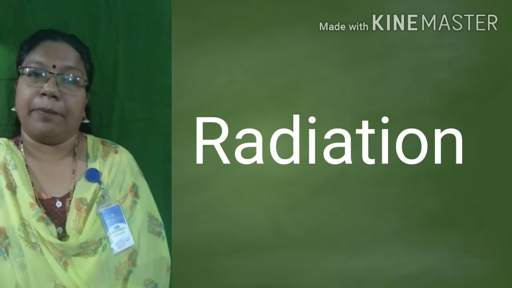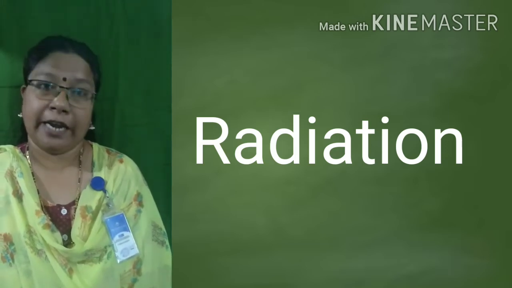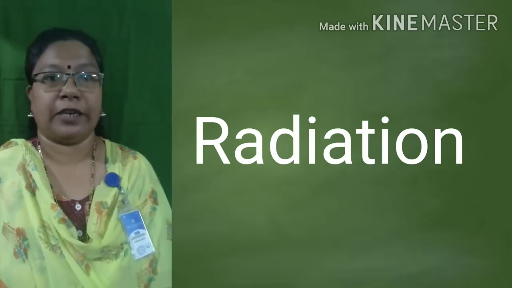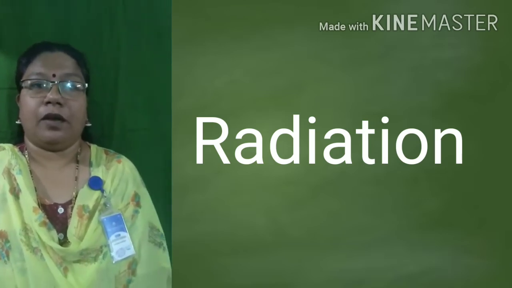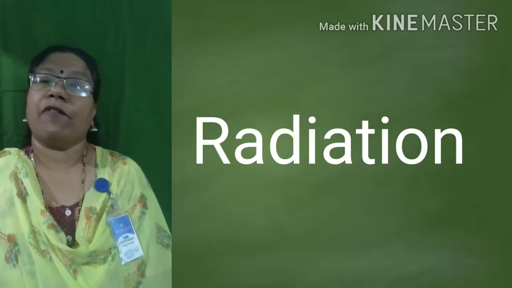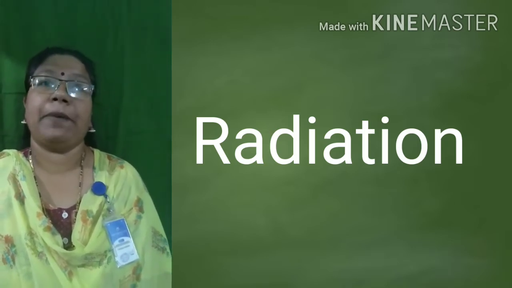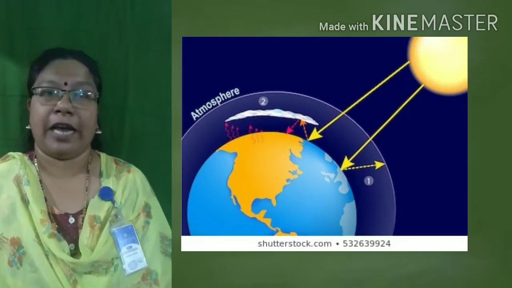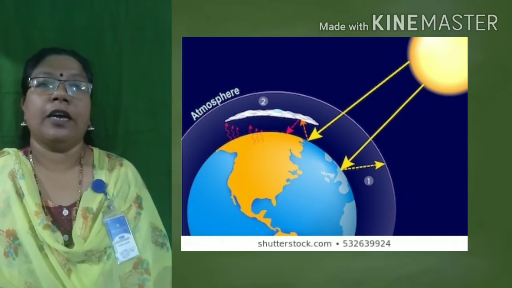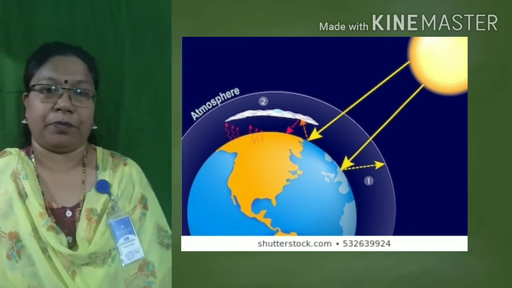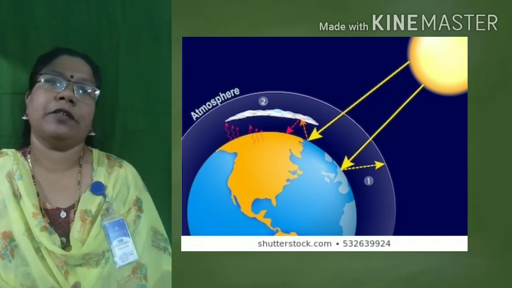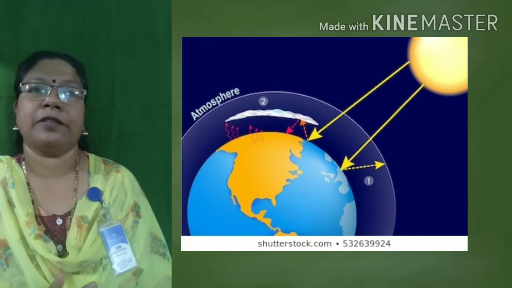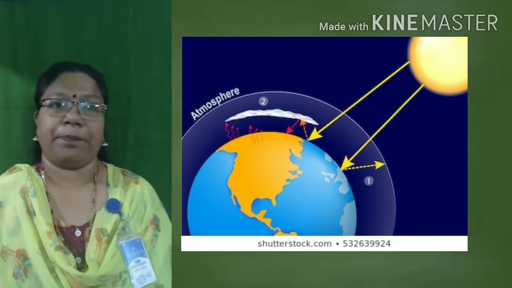The other method of transfer of heat is radiation. It requires no medium for its transference. So, we have already learned that Earth has a blanket of air, isn't it? Earth is covered with a blanket of air. What is that blanket of air called? It is known as atmosphere. So, beyond this atmosphere, there is no air. There is vacuum. We have studied all these things, isn't it?